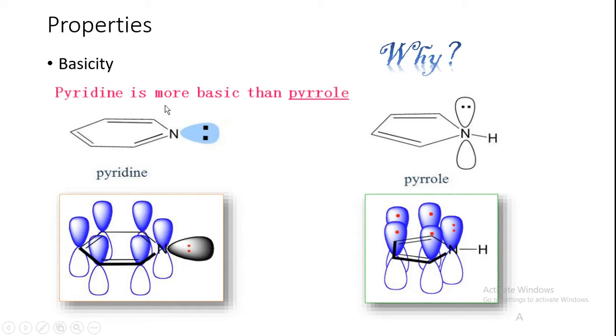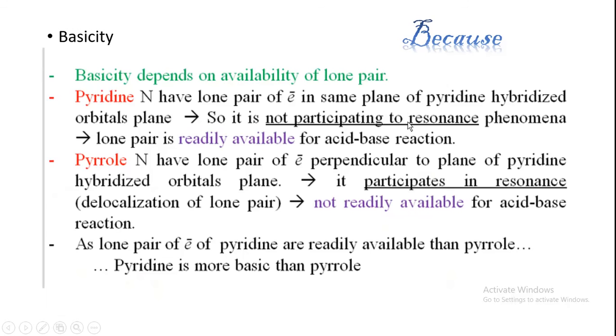That means this is a good base. The lone pair is readily available for acid-base reaction; it can accept a proton to act as a base.